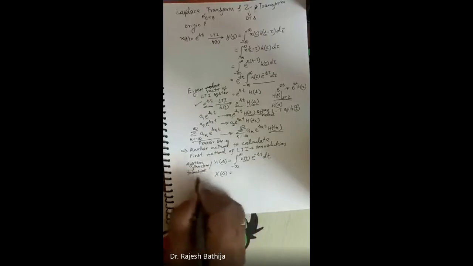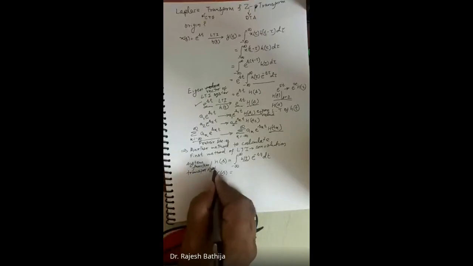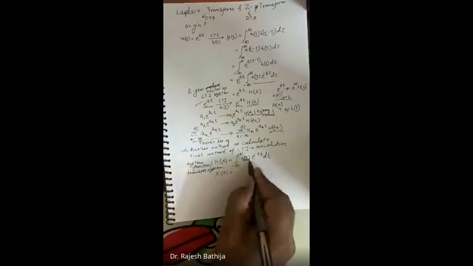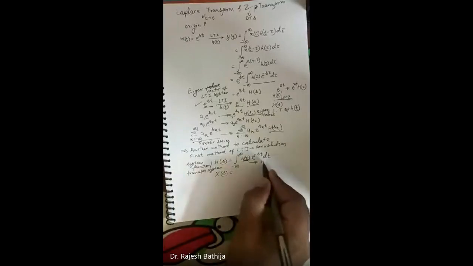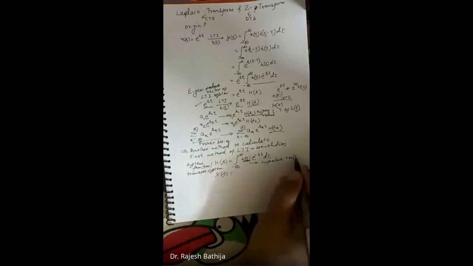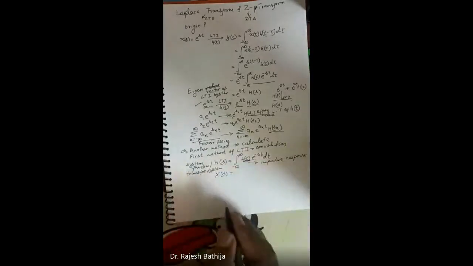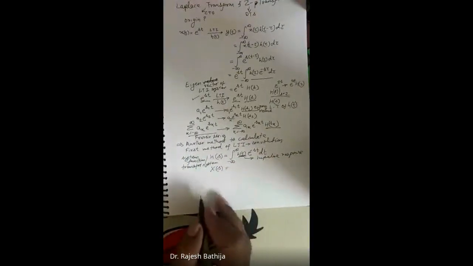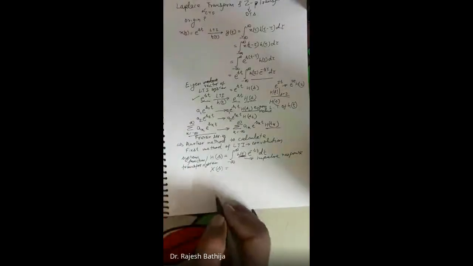It is given this particular name because we are calculating the Laplace transform of the impulse response. So if we take the Laplace transform of the impulse response, it is known as the system function or transfer function. This terminology should be very clear to you, right?